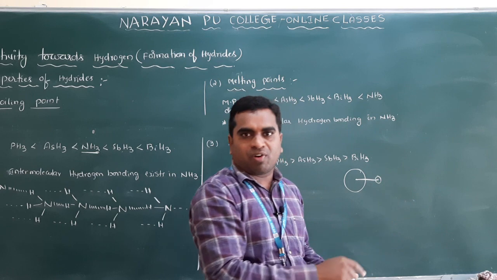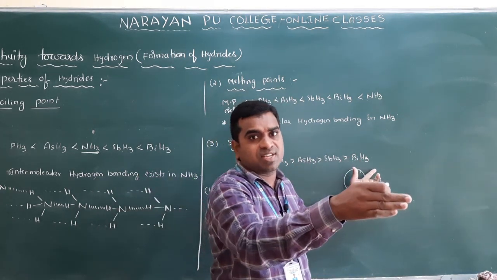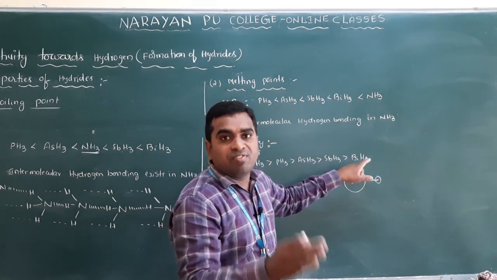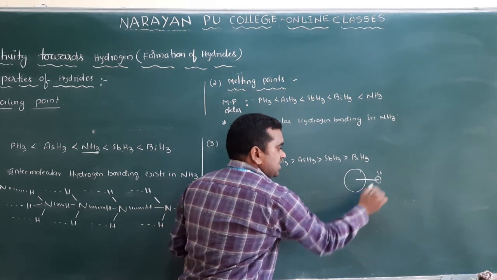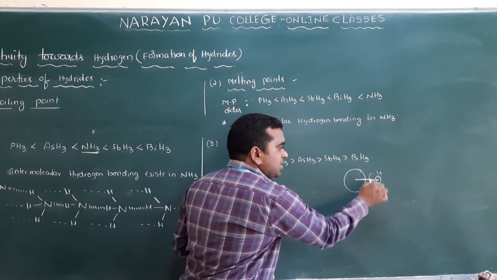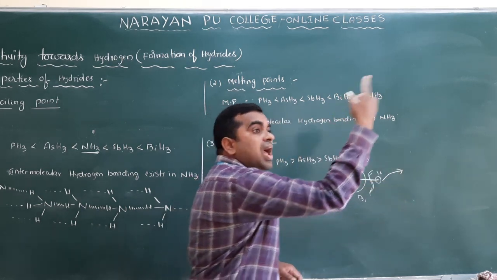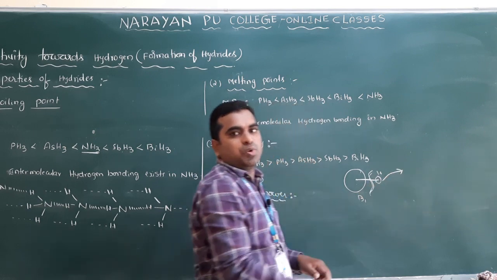highest reducing power. Clear? So which one will give hydrogens easily? The one which is least stable will give hydrogens very easily, because the bond between bismuth and hydrogen is weak, so this bond breaks very easily and it can provide hydrogens to other substances, so that other substances get reduced.